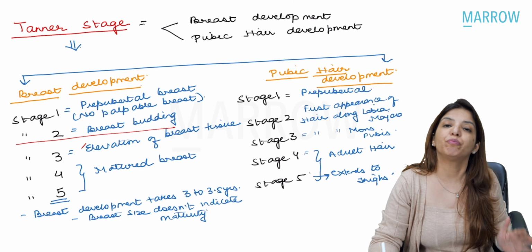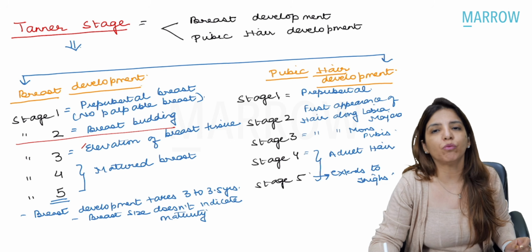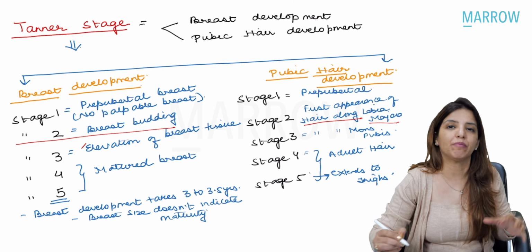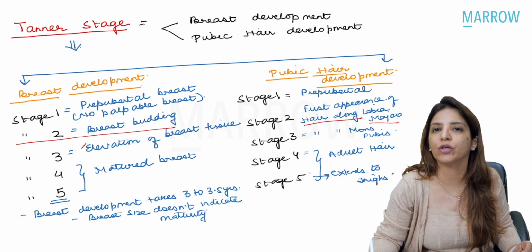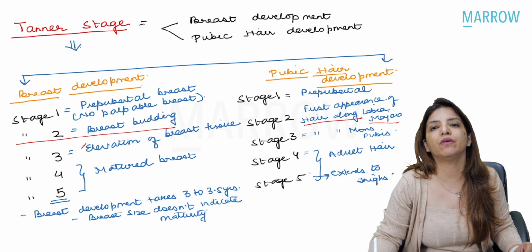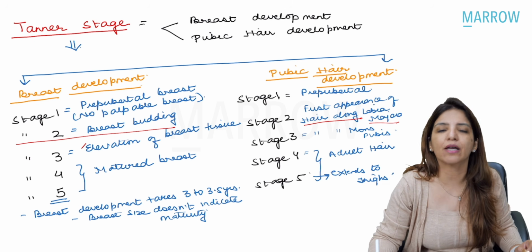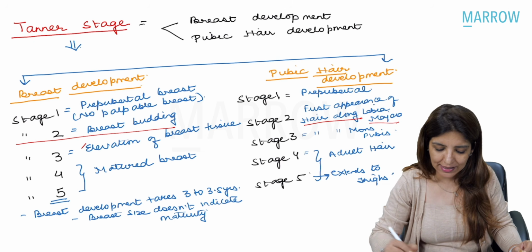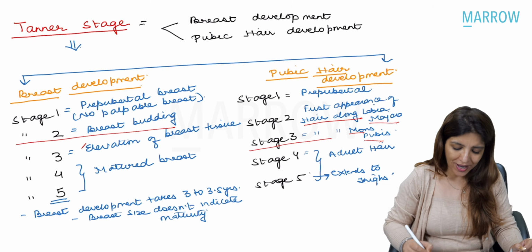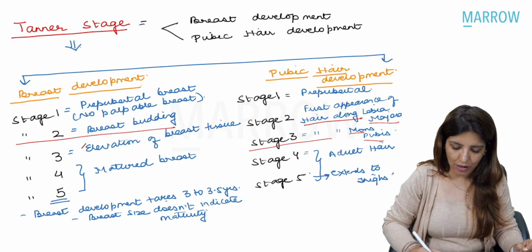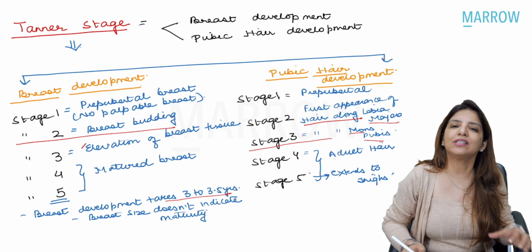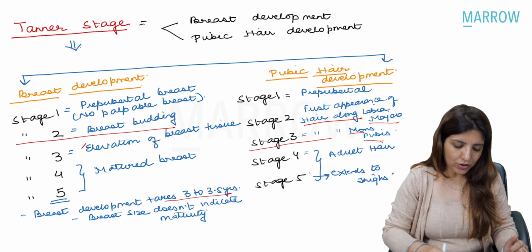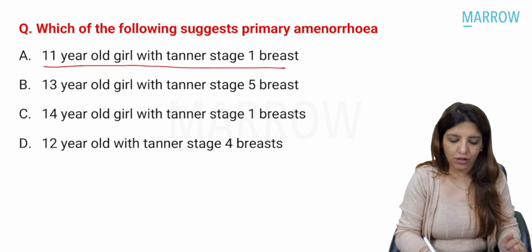Similarly, when we talk about pubic hair development, the important thing which you have to remember is that in stage 2, pubic hair are going to be seen along labia majora. That is the first time when pubic hair are going to appear. But most of the times they ask you in which stage is pubic hair seen on mons pubis, and that is seen in stage 3. Right? Please remember, breast development takes around 3 to 3.5 years, and the size of the breast doesn't indicate its maturity. Right?